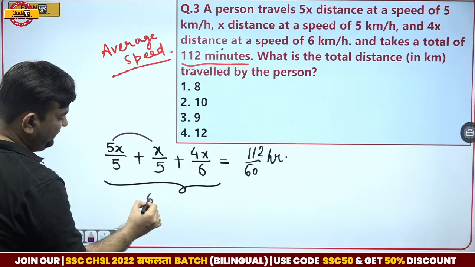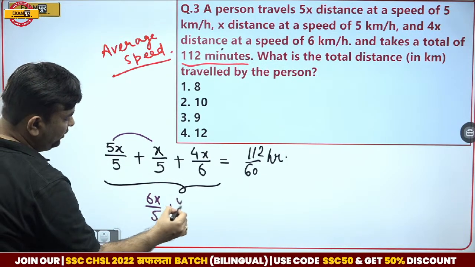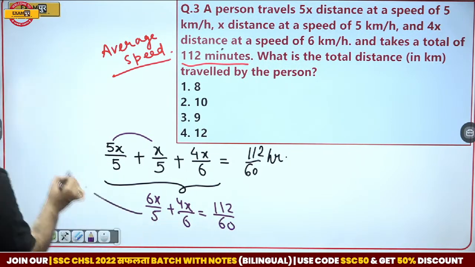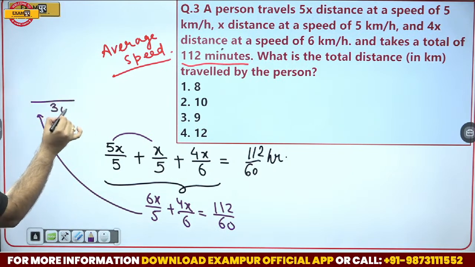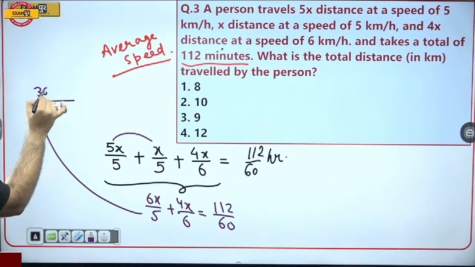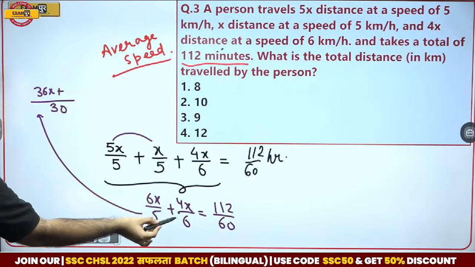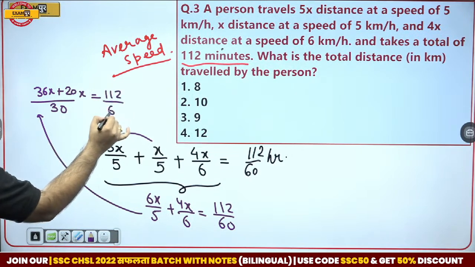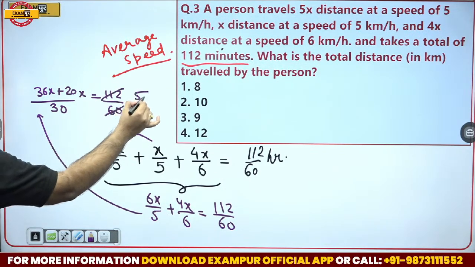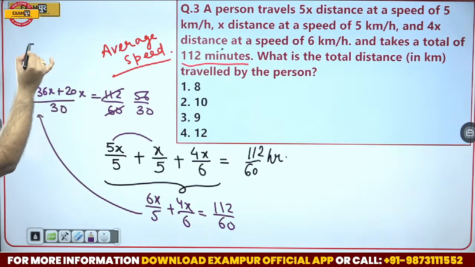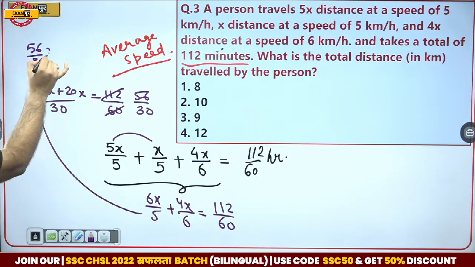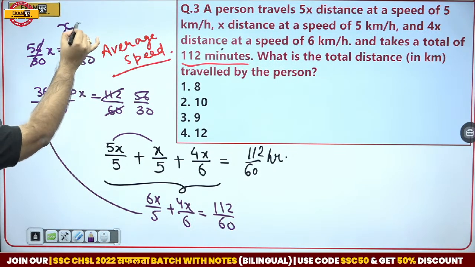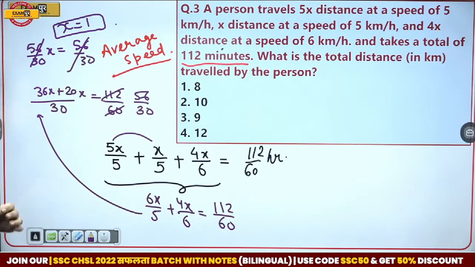x by 5 plus 4x by 6 is equal to 112 by 60. Take the LCM, 30. This is 36x plus 20x is equal to 112 by 60. Simplify, I think this is 56 by 30 as well. So 56 by 30x is equal to 56 by 30. So x is 1.